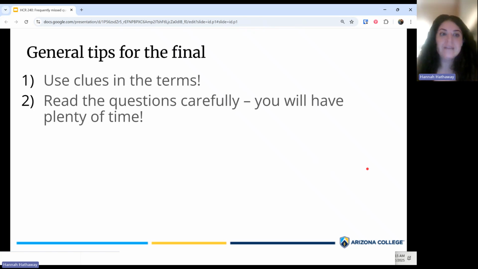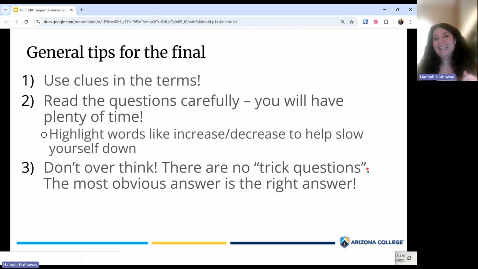But that being said, my third tip is remember, don't overthink. There's not really any trick questions. We're not trying to trick you into thinking of a different answer. It's more just slowing down and reading carefully. There's never going to be anything that's purposely trying to trip you up. It's more just did you really take a beat and make sure you fully read that question and understand it.